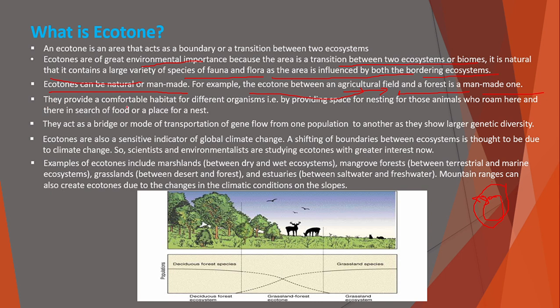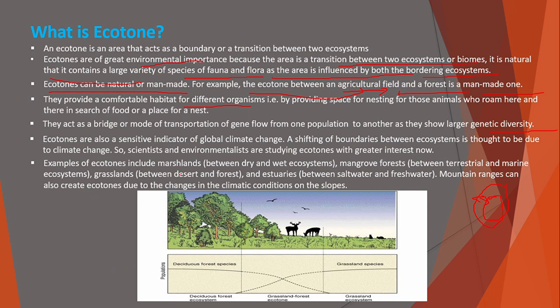They provide a comfortable habitat for different organisms, by providing space for nesting for animals who roam here and there in search of food or a place for a nest. They act as a bridge or mode of transportation of gene flow from one population to another, as they show larger genetic diversity. Ecotones are also a sensitive indicator of global climate change. A shifting of boundaries between ecosystems is thought to be due to climate change. So scientists and environmentalists are studying ecotones with greater interest now.